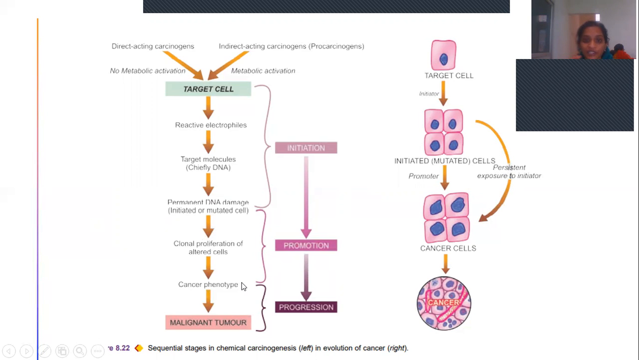They get a certain phenotype for the physical nature, then we call it cancer phenotype. From there, if it converts into a malignant tumor, that means if it spreads to other parts, then we call it a malignant tumor. That comes under progression. From cancer phenotype to malignant tumor, that is progression. So the target cell is initiated, by any chemical or carcinogen. It forms initiated or mutated cells because of damage to DNA. Then with the presence of a promoter, it will be converted into cancer cells, and these cancer cells will metastasize to distant places causing malignant cancer.